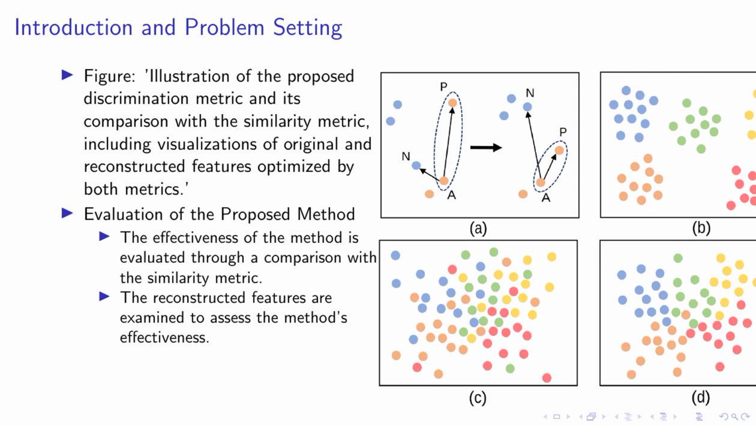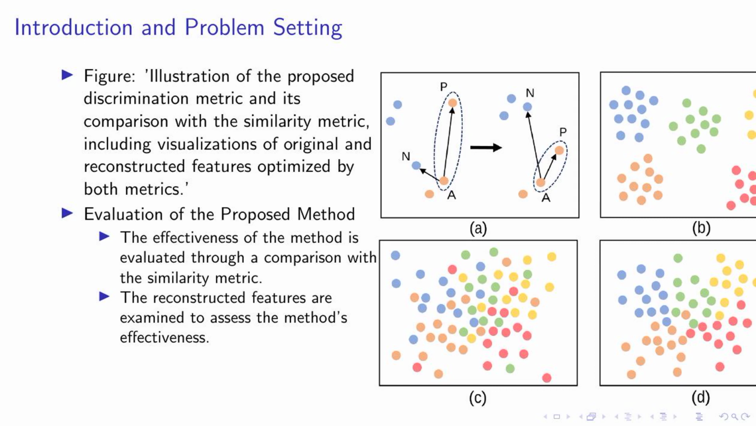Now, let's talk about how we evaluated our method. We compared it with the similarity metric to gauge its effectiveness. This comparison allowed us to understand how well our discrimination metric preserves the discriminability of original features during compression.